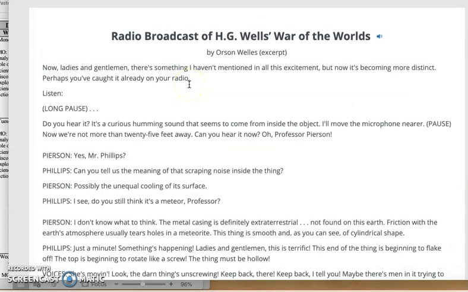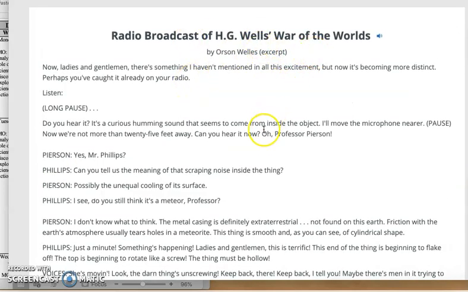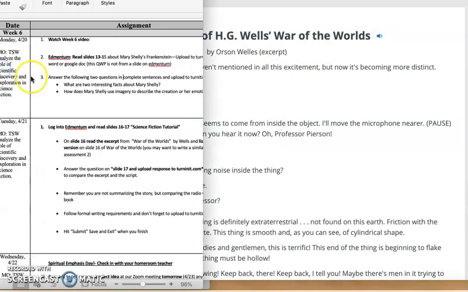But this is a great script format in case that's one of the choices you want to do for your project. What project, Mrs. Earnhardt? Remember, we talked about it at our last Zoom meeting, and we'll talk about it more at our Zoom meeting on Thursday.